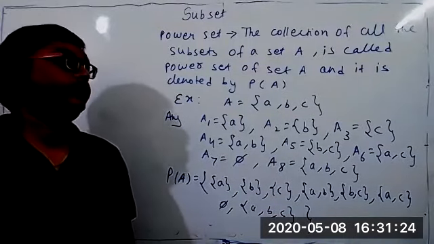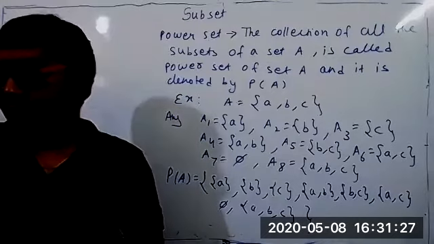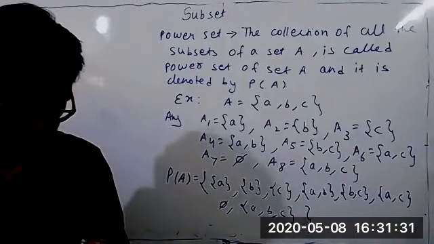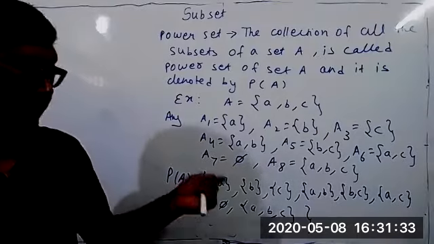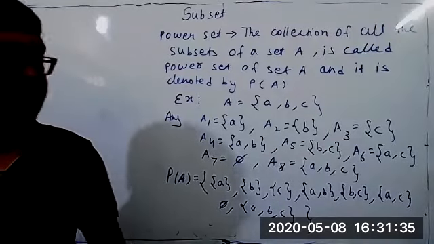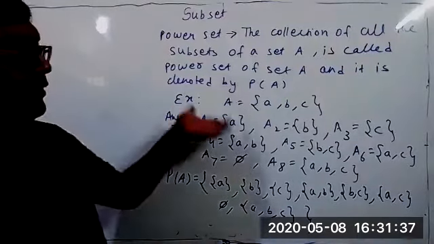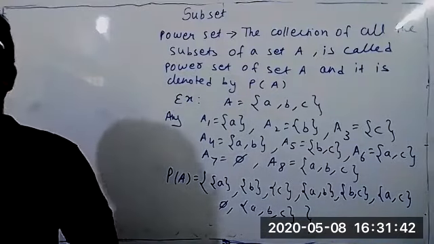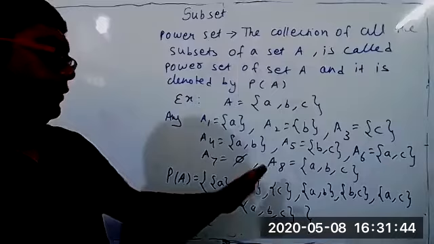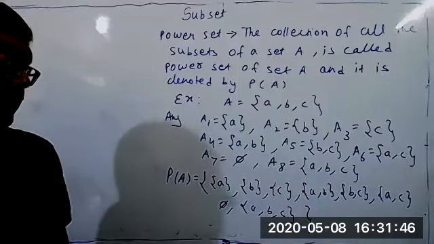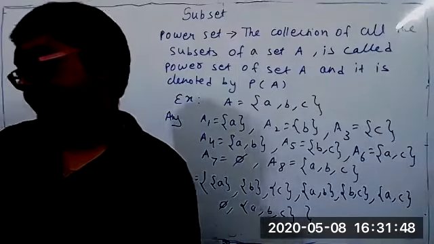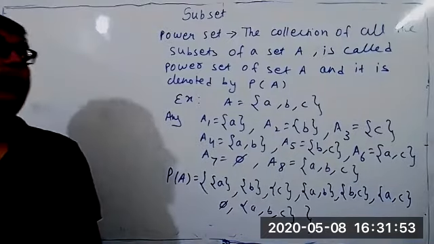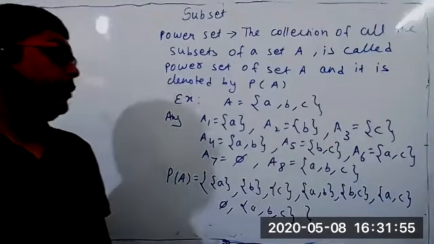So what's a universal set? Can you repeat your question? What's a universal set? After this, the next concept is universal set. Obviously, I cannot teach two things at a time. The power set is over, then I will teach universal set. You tell what doubt you have in power set. Then I will teach universal set. Then you ask doubts in universal set. Copy fast and ask some doubt in power set.